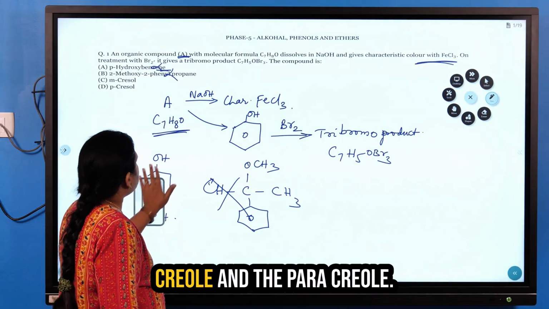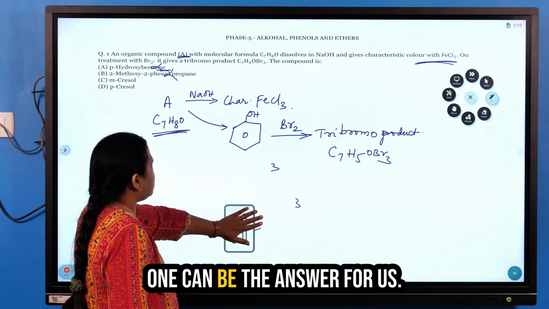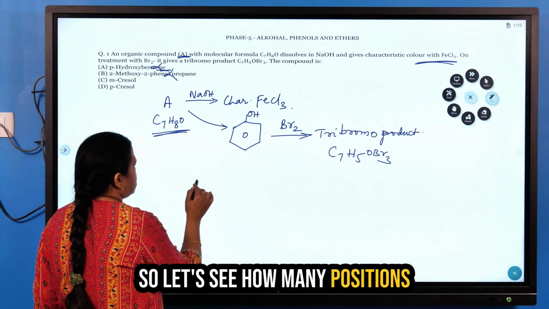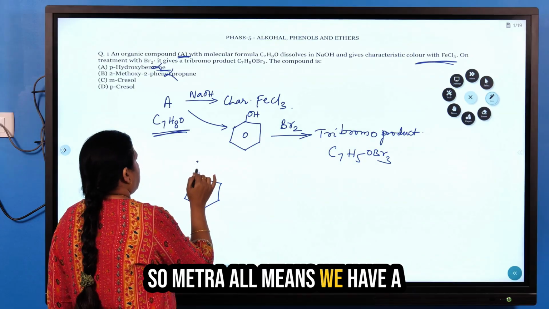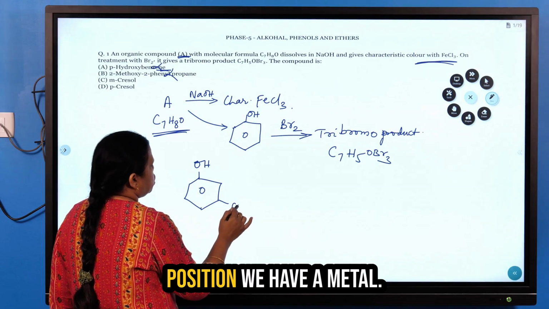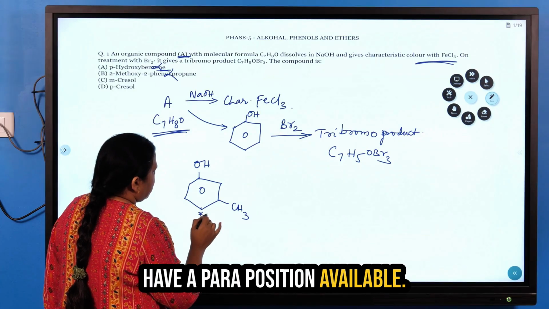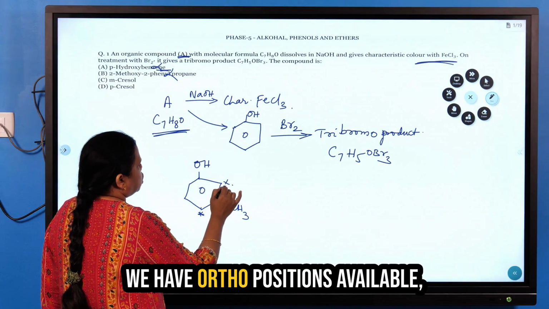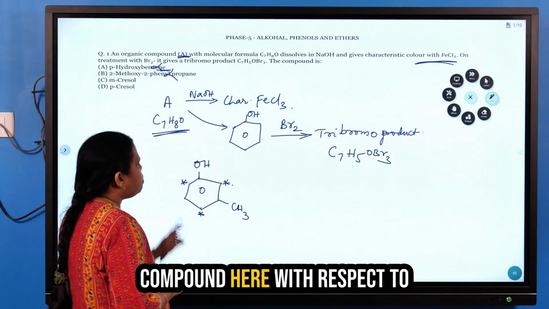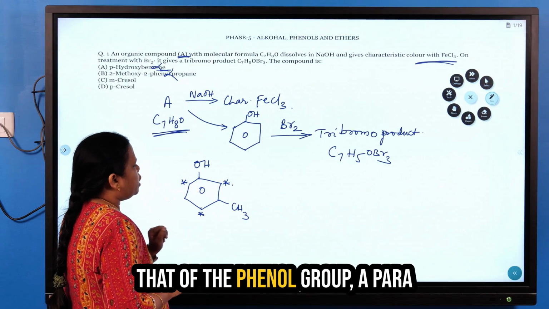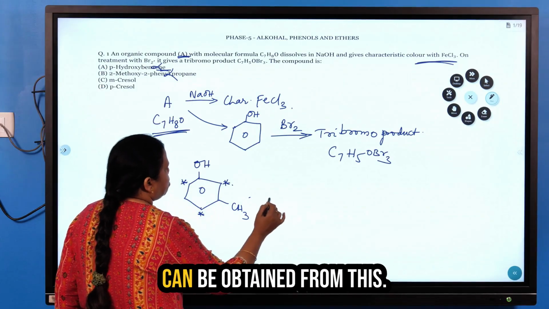Then comes the metacresol and the paracresol. Now, one of metacresol and paracresol can be the answer for us. So let's see how many positions are possible for the metacresol. Metacresol means we have a phenolic group and at the meta position we have a methyl group. Here we can see we have a para position available and ortho positions available. So there is a possibility of a tribromo compound here with respect to the phenolic group: a para position and 2 ortho positions. So this tribromo compound can be obtained from it.